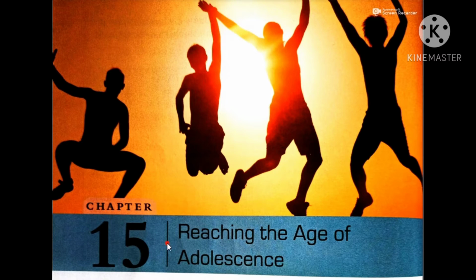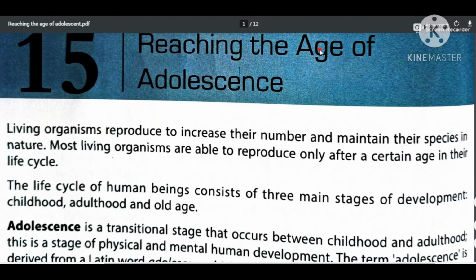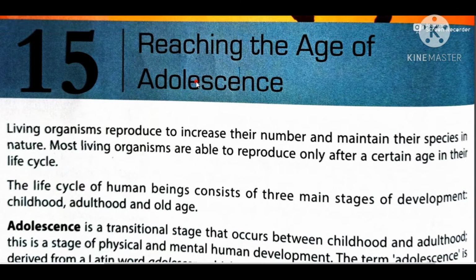So let's start the chapter. In this chapter we will discuss the age of adolescence, when human beings reach the age of adolescence. We will also discuss the term adolescence.